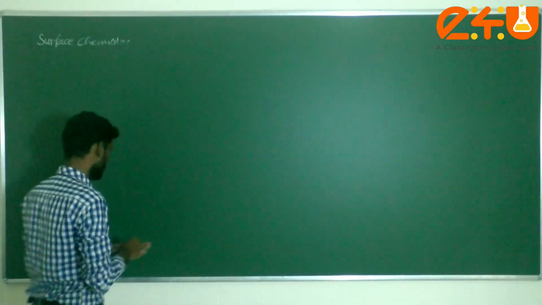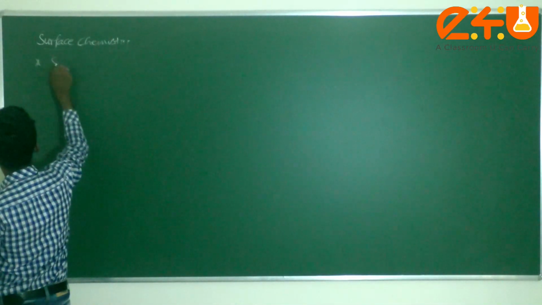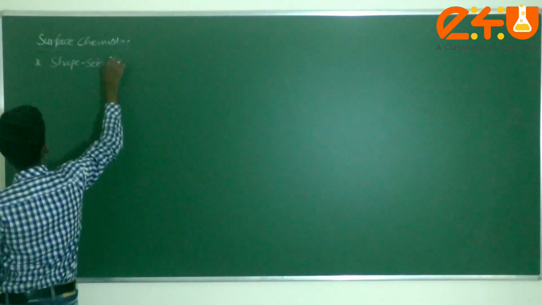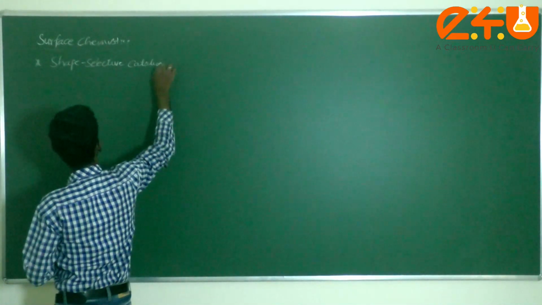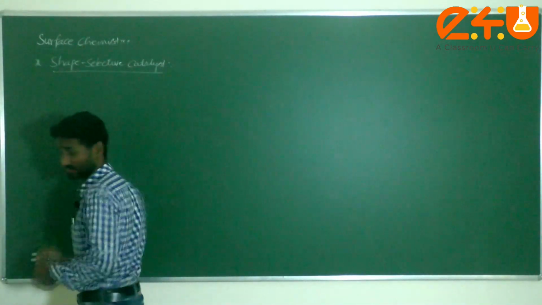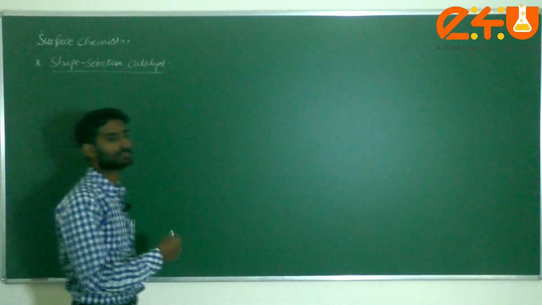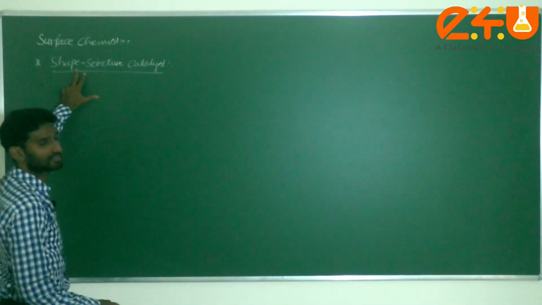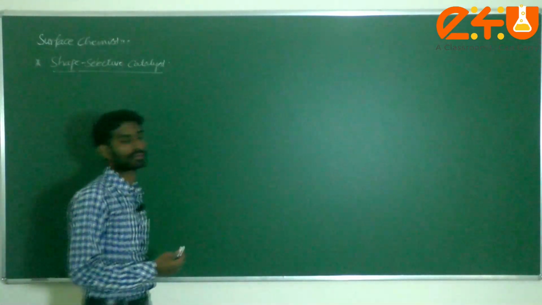Next very important concept is called the shape selective catalyst. Generally, what is this shape selective catalyst? It is very important with respect to catalyst. Shape selective catalyst, we are using in industrial purpose to obtain different types of products.